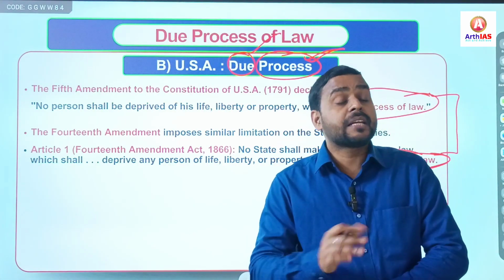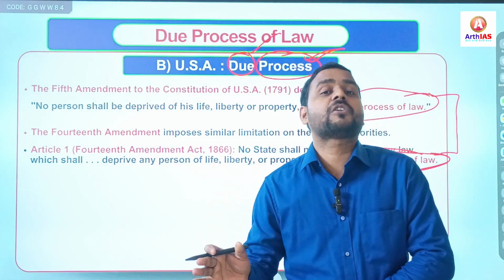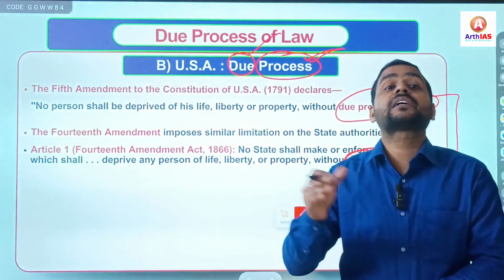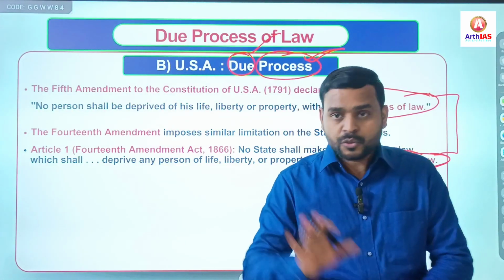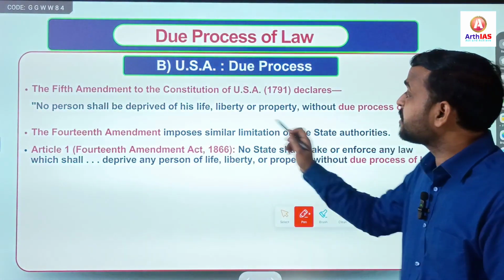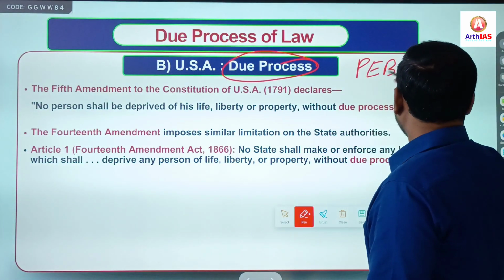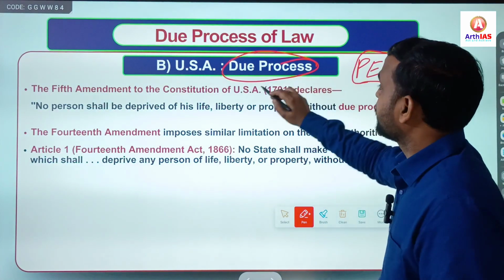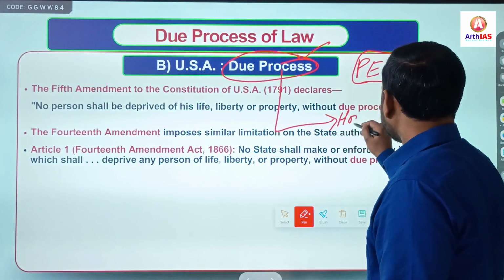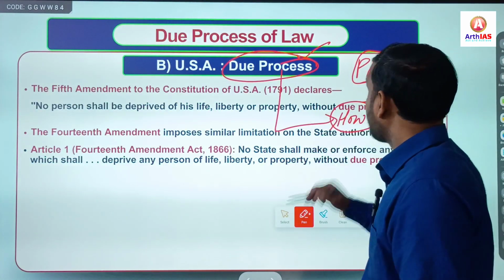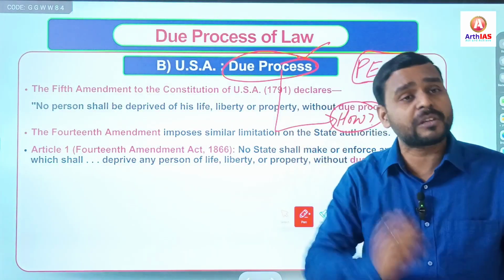Simple. But in the USA, a law is not a law unless it is in conformity with due process. So that is the basic difference between due process and procedure established by law. Simply, under due process, you can question how. You can question the law, you can question the intention of the law.